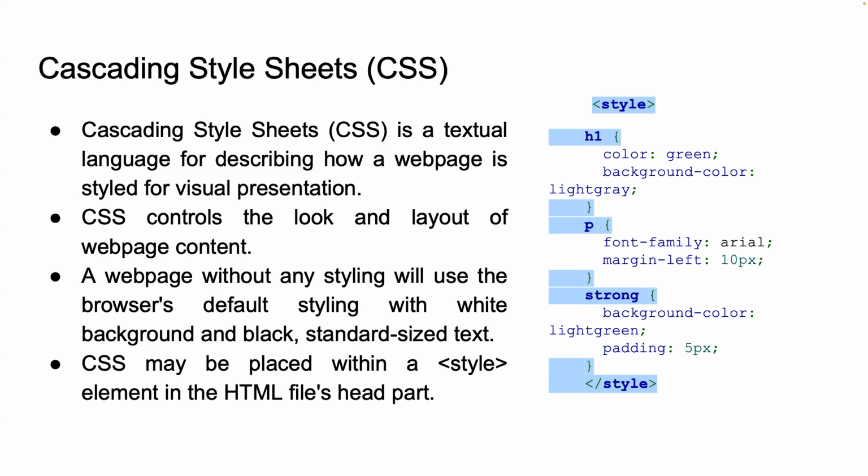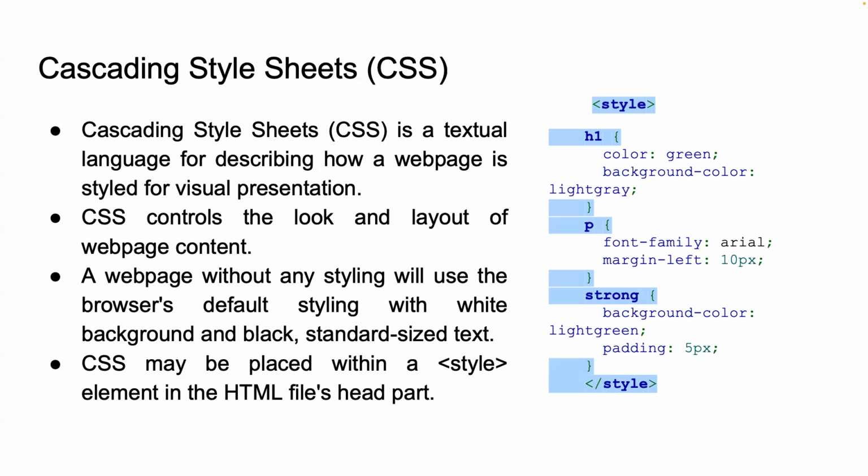Understand the style tag. The style tag is used to embed CSS styles directly within an HTML document. Inside this tag, you can define the styles that will apply to various HTML elements on your page. In this example, we have styles for H1, P, and strong elements, each with different properties set.